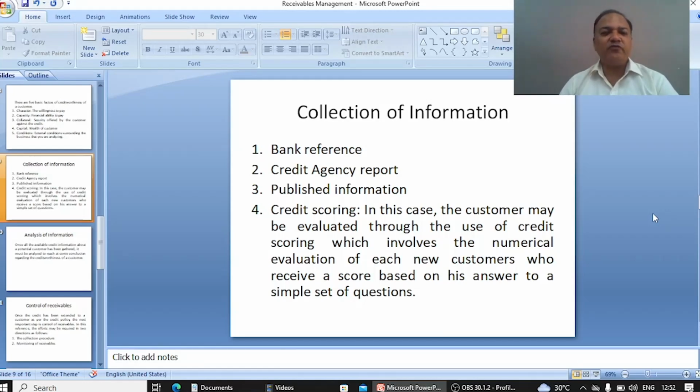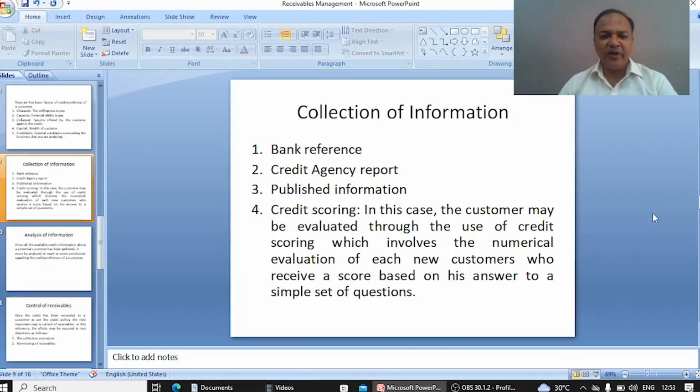In credit scoring, what we do is simple: we have a number of questions, and these questions are asked to a new customer, and on the basis of the answers to these questions, we give marks to our customer.